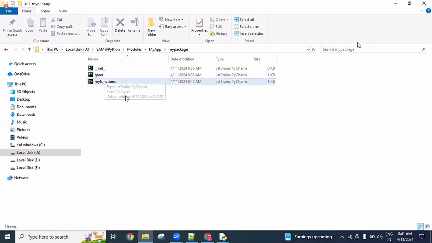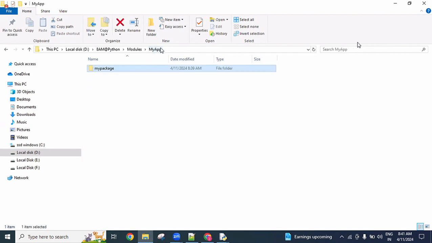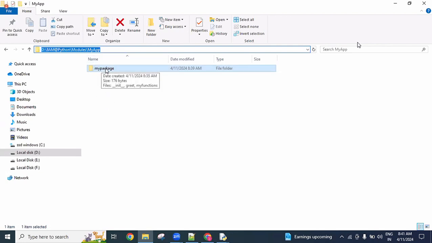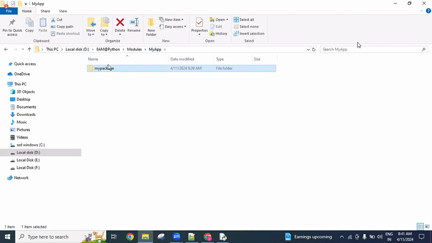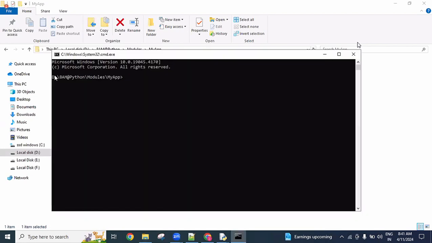Now I want to use all these things. In this my app, this is a folder, and here we have a package. Up to this my app folder, this is not a package because there is no initialization file. Inside this folder we have another folder, and in that folder we have an initialization file, that's why we consider it a package. Now, at my app folder, open the command prompt.